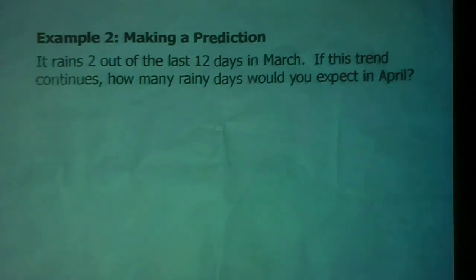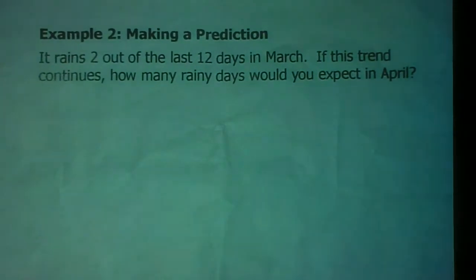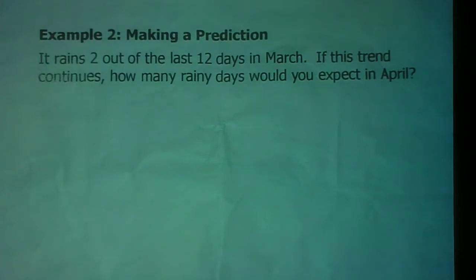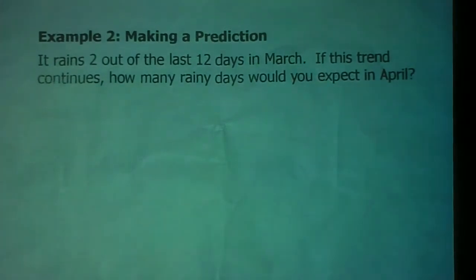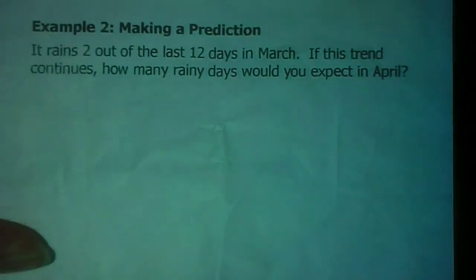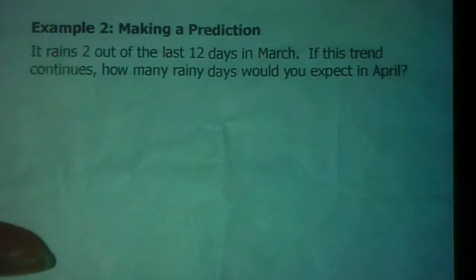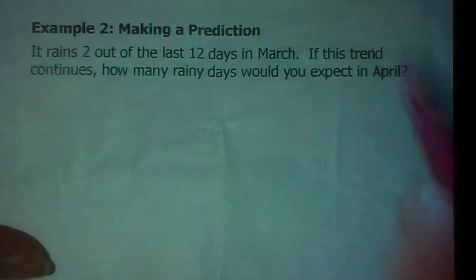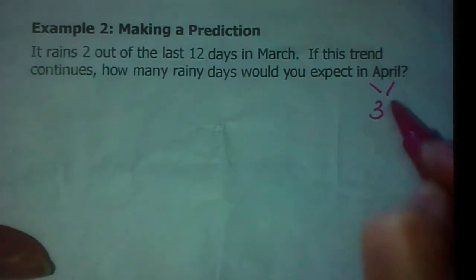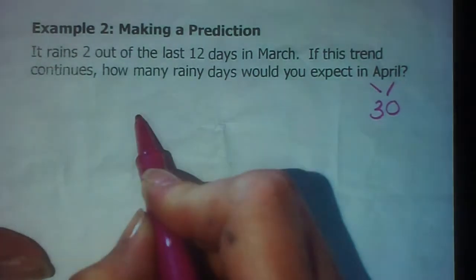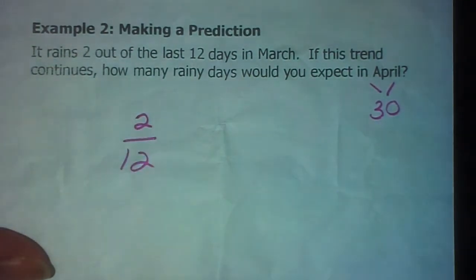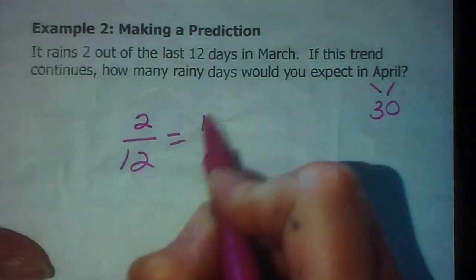Example 2. Making a prediction. It rained 2 out of the last 12 days in March. If this trend continues, how many rainy days would you expect in April? You know the little rhyme for how many days are in a month? 30 days has September, April, June, and November. Did you hear April? There are 30 days in April. So if it rains 2 out of 12 days, how many days out of 30 will it rain?